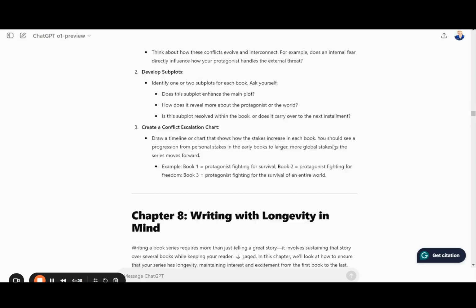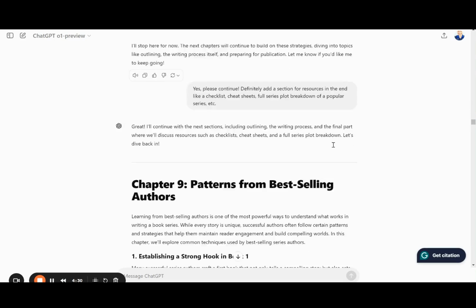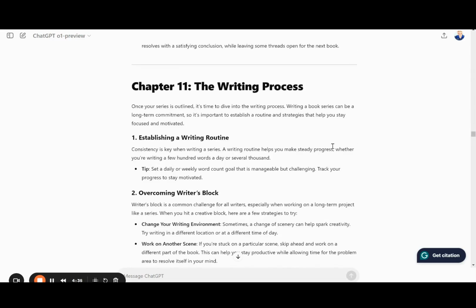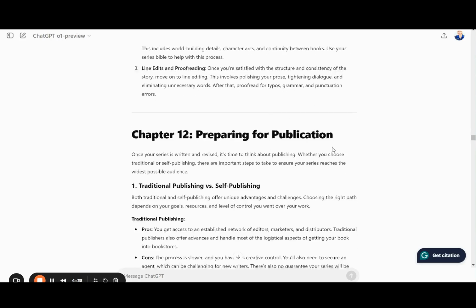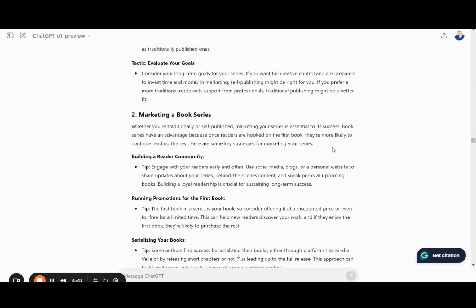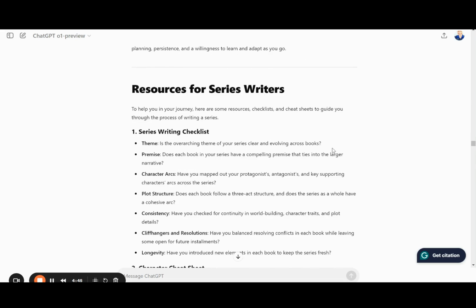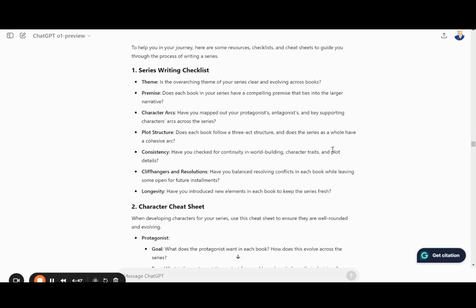It's pretty cool. You can see it's covering all this information, going through the outline, asked eventually for more information about the publishing process, doing things like writing a query letter for a book series, a synopsis for a book series, getting a literary agent, doing some marketing.